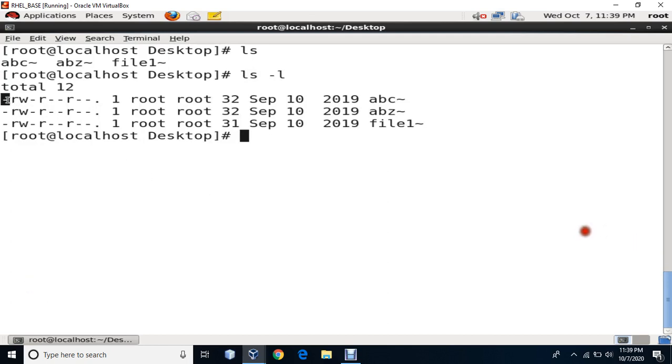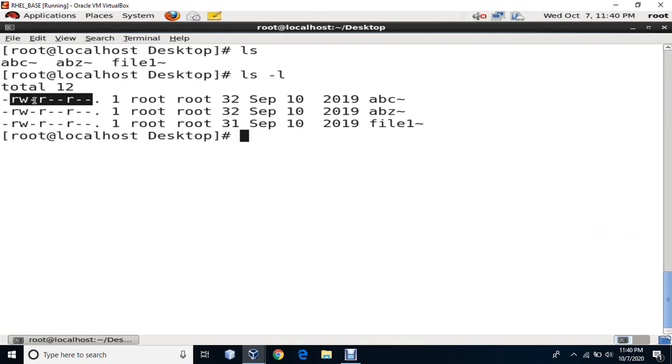So here this dash tells me that this is a file and it has 3 things over here, that is owner, group and others. The first one, read write execute, is for owner. Here because it is a file, I won't be able to execute it. I can read it, I can write it, but I cannot execute it. The second one is group. I can read but I cannot write and execute. Others can read but they cannot write and execute.